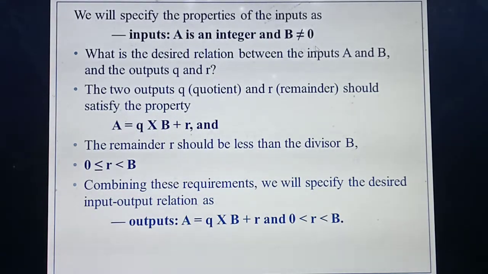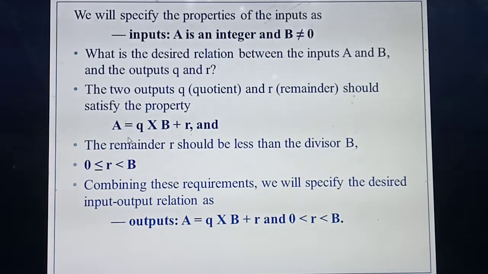Listen, A equals quotient into B plus R. If you substitute the values here, you will get the same answer. For example, if the value of A is 22, then quotient 4 into 5, 20, plus 2, you will get 22. On both sides you will get the same answer. Just like a formula, you need to study it.